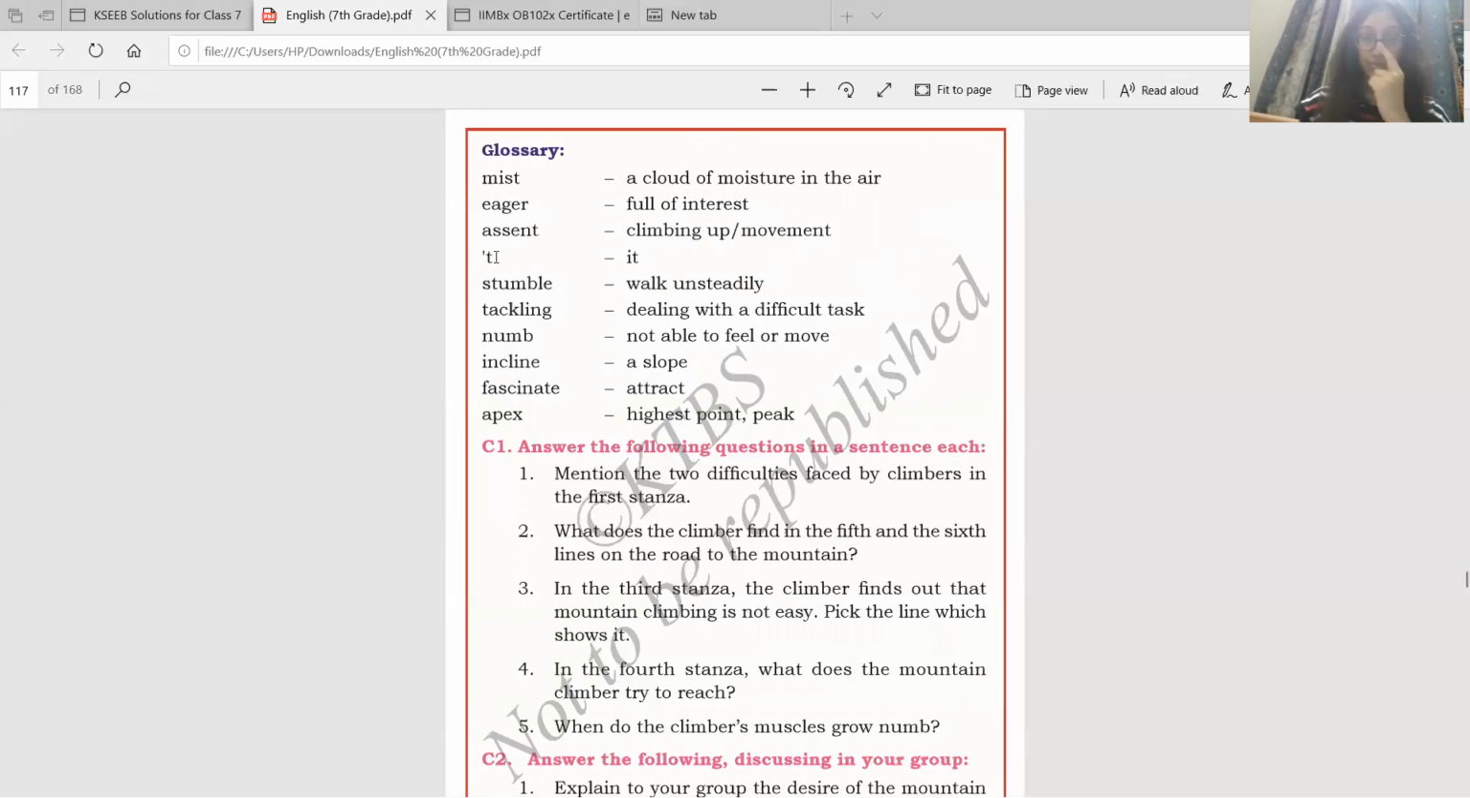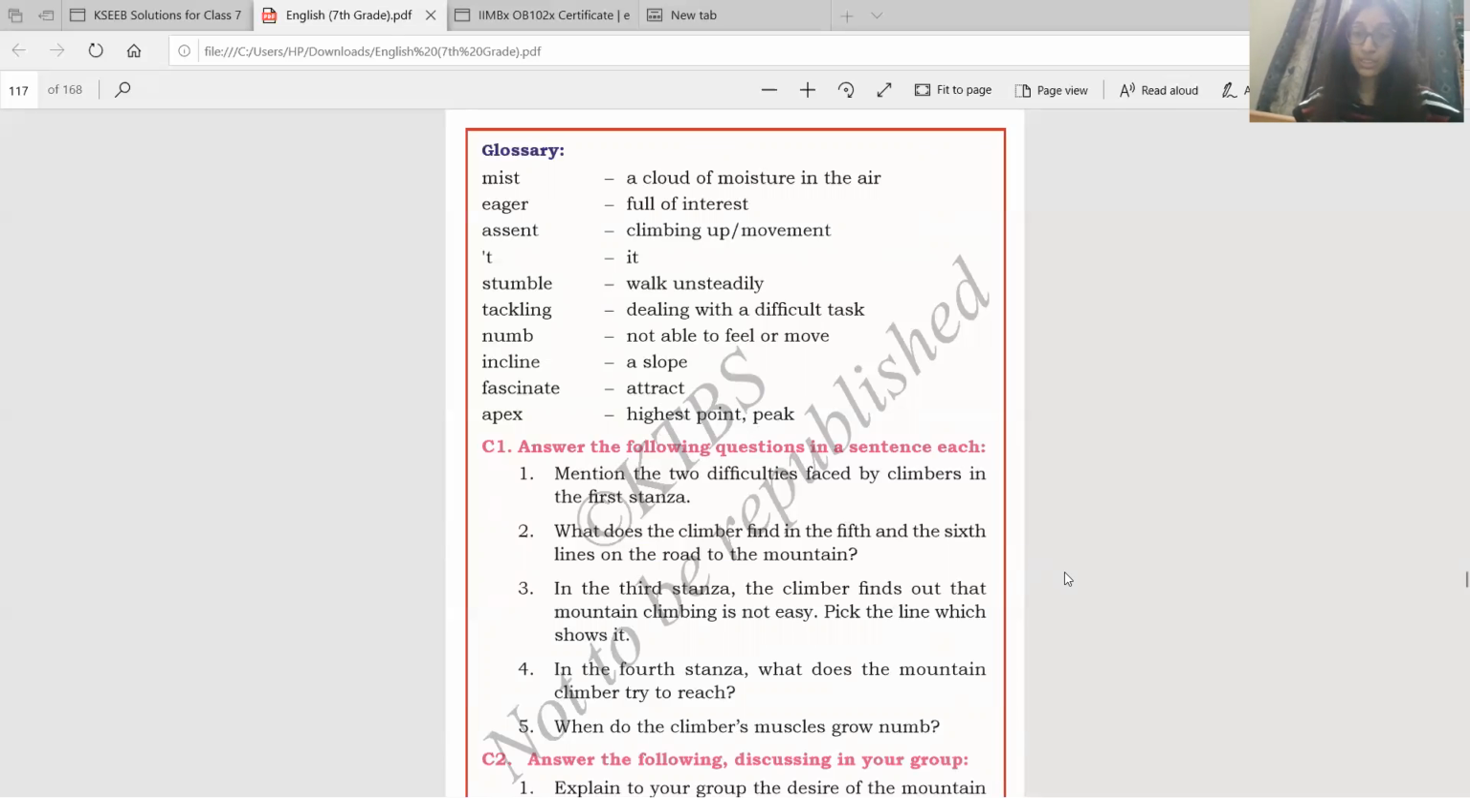Stumble, walk unsteadily. Means you are not able to walk properly in a straight way. So you're falling down, you're getting up. That is called stumble. Tackling means dealing with a difficult task. Numb, not able to feel. Incline. Incline means it's a slope. Incline is like this. Ascent is like this. Incline. Okay. Fascinate means attract. Apex means the highest point or the peak.